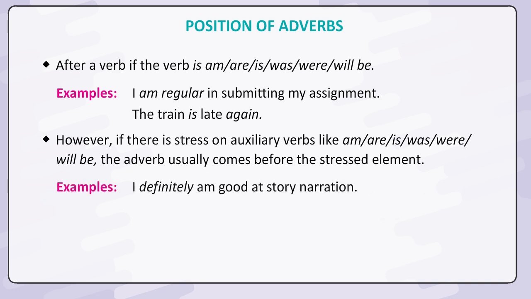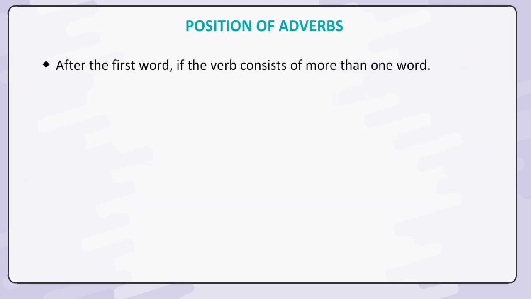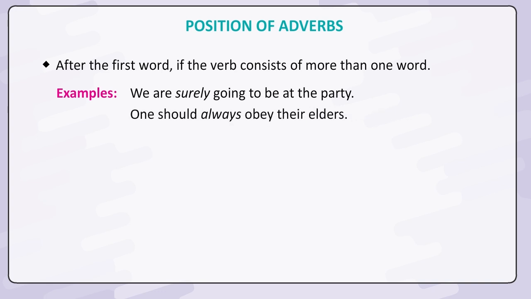Examples: I definitely am good at story narration. He certainly is a kind man. After the first word, if the verb consists of more than one word. Examples: we are surely going to be at the party. One should always obey their elders.